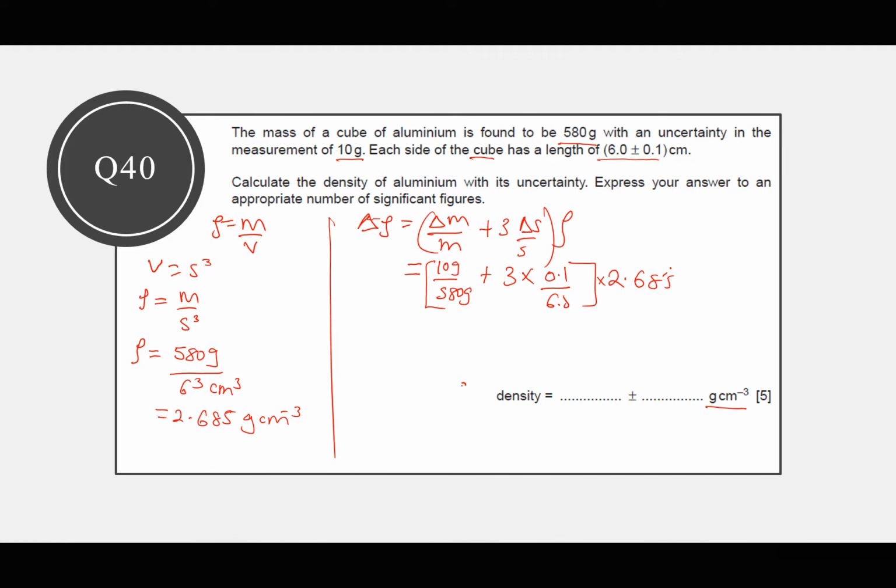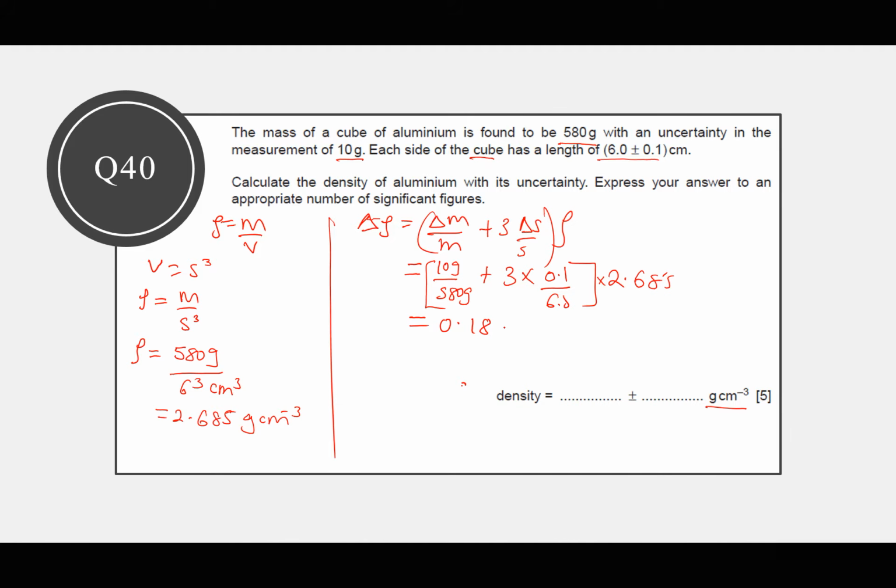So I am getting my absolute uncertainty as 0.18. So this is 0.18. I will stop there.